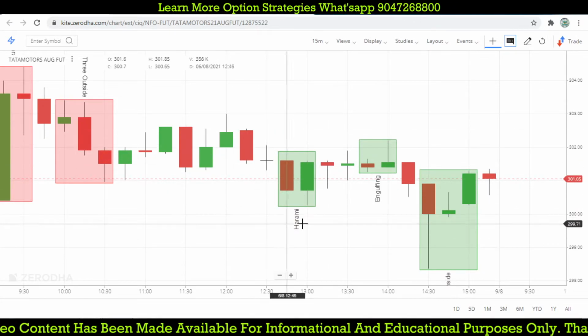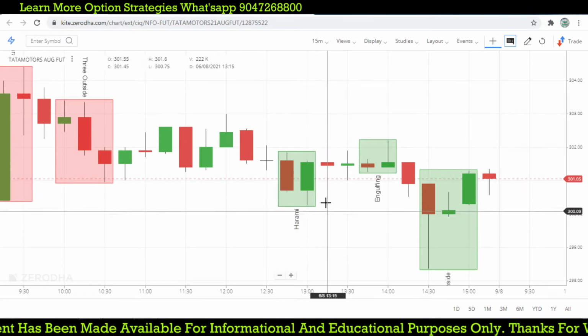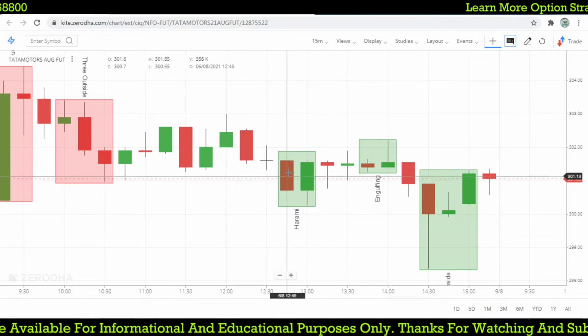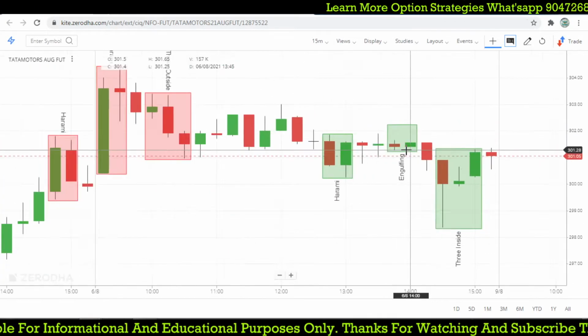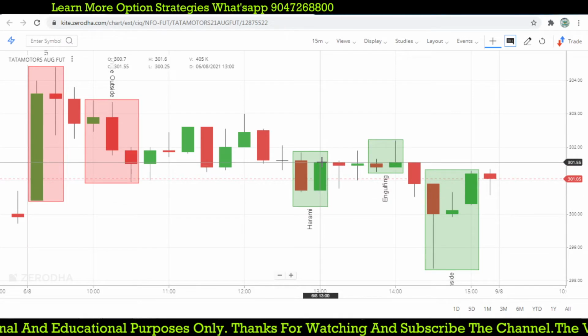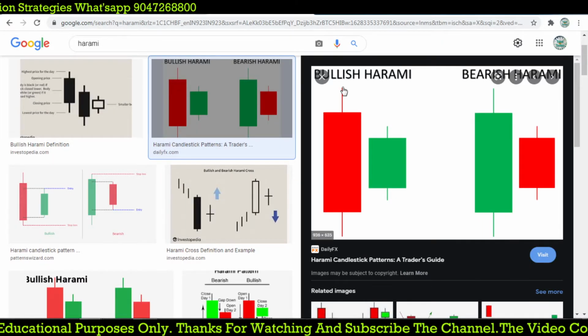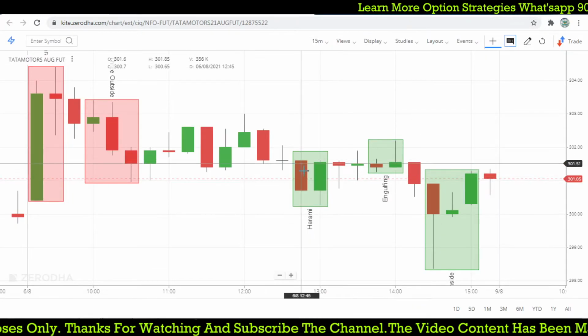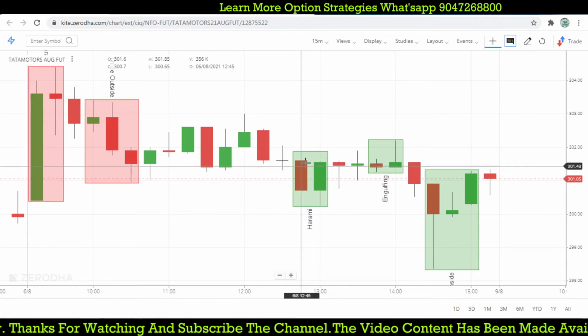We are not going to take this Harami candle because it is not a good, valid one. You got it? The low of this candle is broken at this point and recovered up. So it does not look like the candle we are expecting, right? But it is showing us a Harami candle based on the previous day's value.